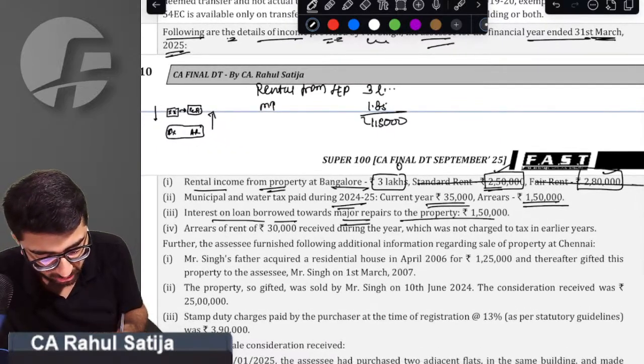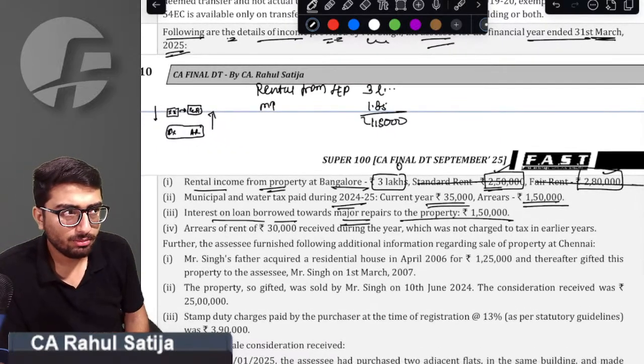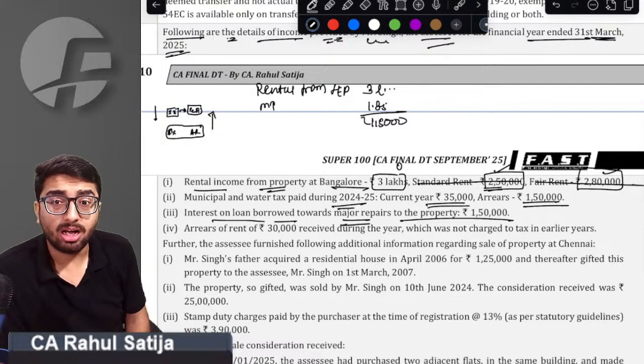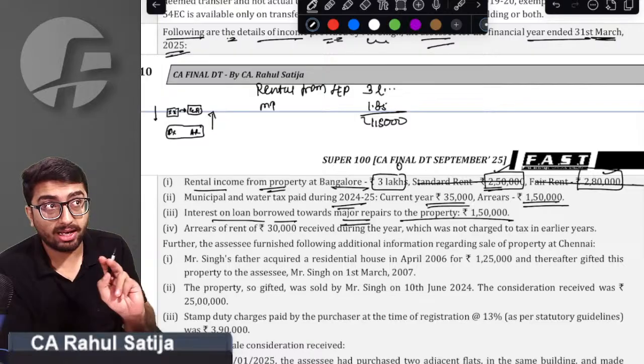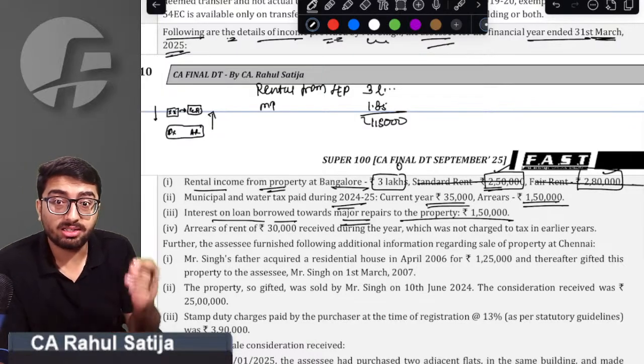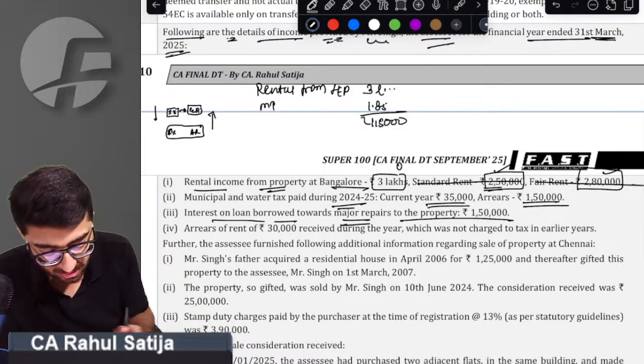Interest on loan borrowed for repairs of the property. Sir, you remember in house property we are allowed interest on loan? Yes, sir, we are allowed. If it is self-occupied house property, interest of rupees 2 lakh is allowed. If it is let out property, then interest of any amount is allowed. Right answer is yes, we remember.